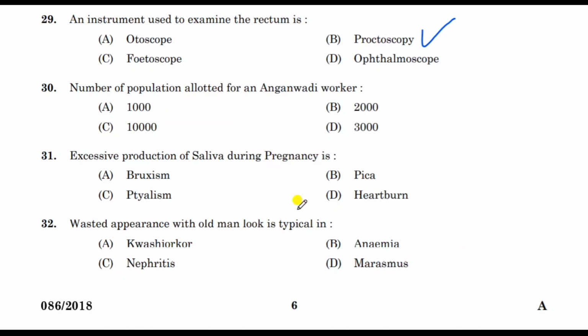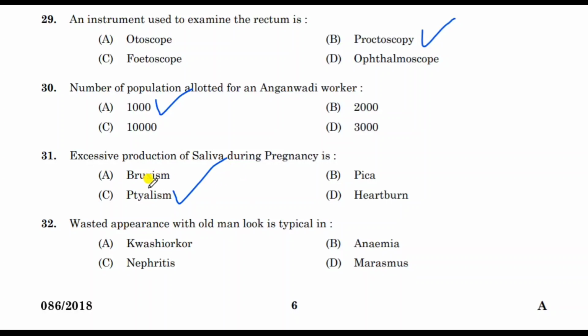Next question. Number of population allotted for an Anganwadi worker. Correct answer is 1000. Next question. Excessive production of saliva during pregnancy is, correct answer is ptyalism.